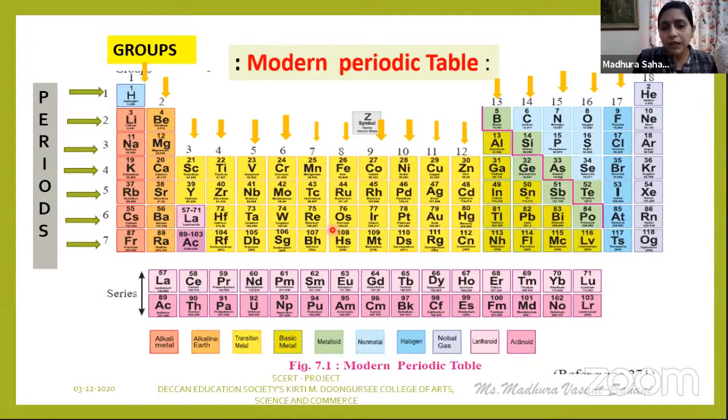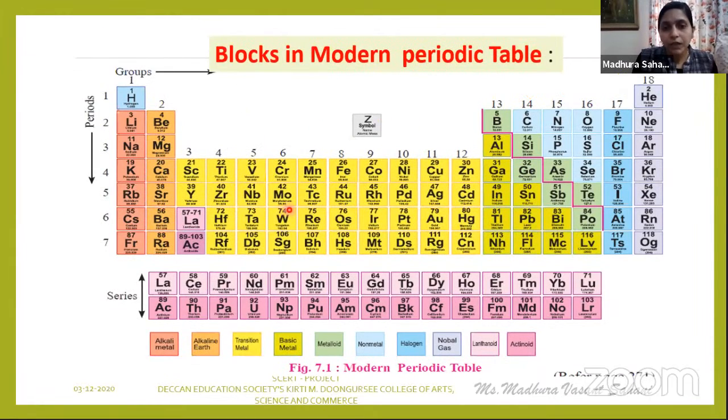Further, if you look at the table, you will find that just below this periodic table, there are two series, each containing 14 elements. Further, you can say that this periodic table is divided into a total of 4 blocks. And what are those 4 blocks? S block, P block, D and F. So let us study how those S, P, D and F blocks get divided in the next slide.